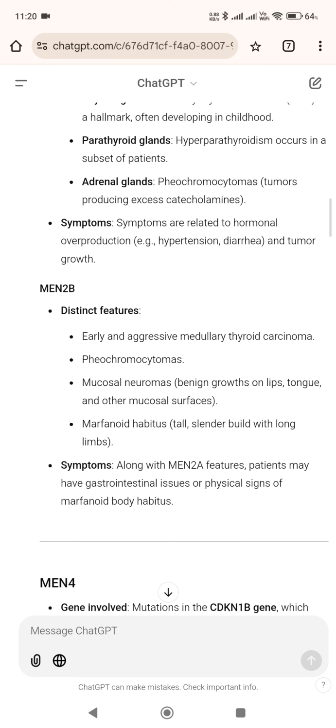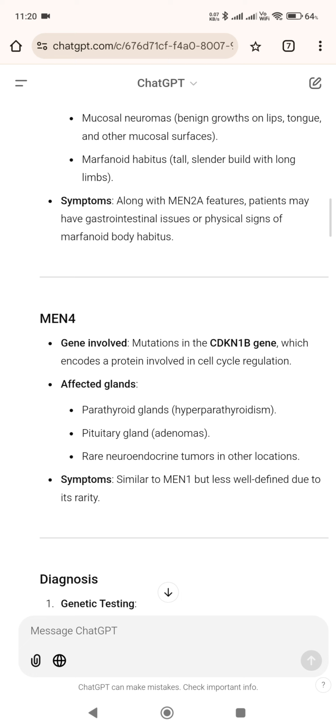Distinct features of MEN2B: early and aggressive medullary thyroid carcinoma, pheochromocytomas, mucosal neuromas, benign growths on lips, tongue, and other mucosal surfaces, and marfanoid habitus, a tall, slender build with long limbs. Symptoms: along with MEN2A features, patients may have gastrointestinal issues or physical signs of marfanoid body habitus.